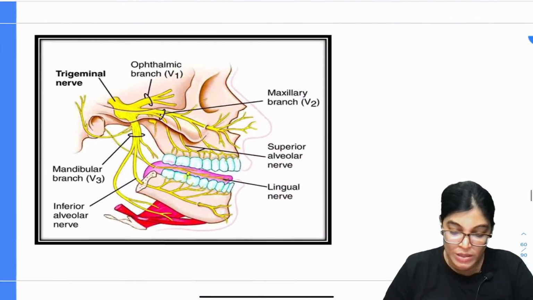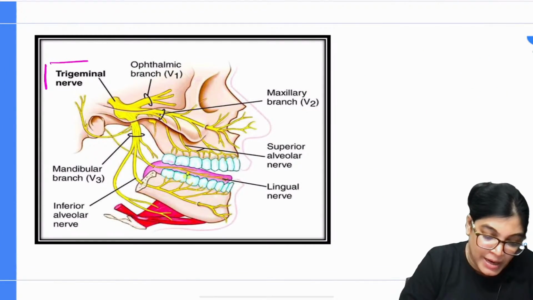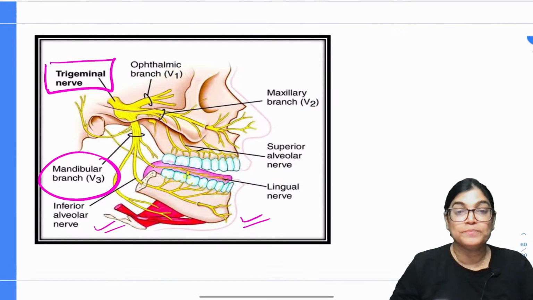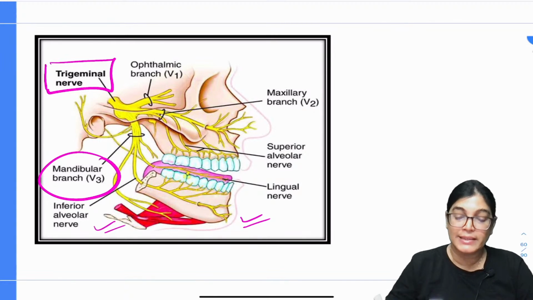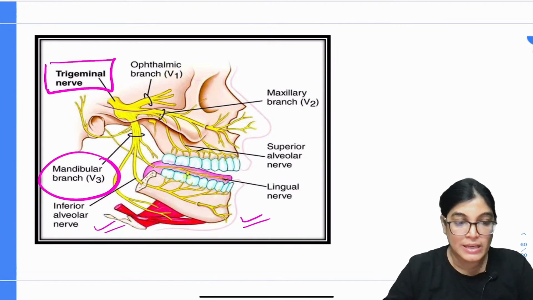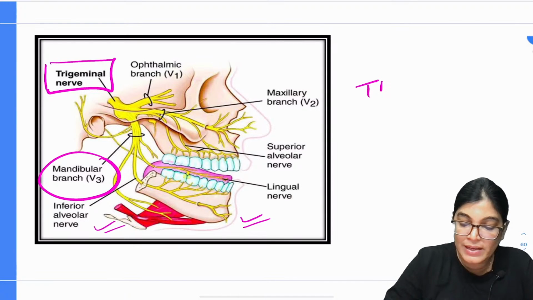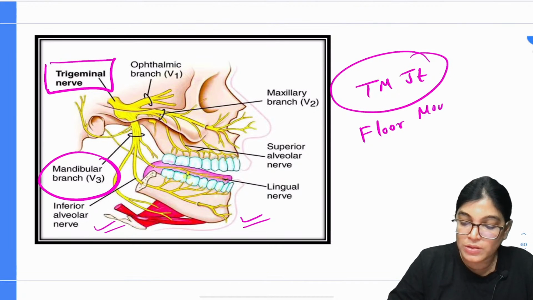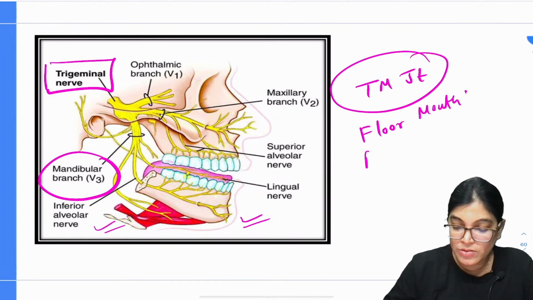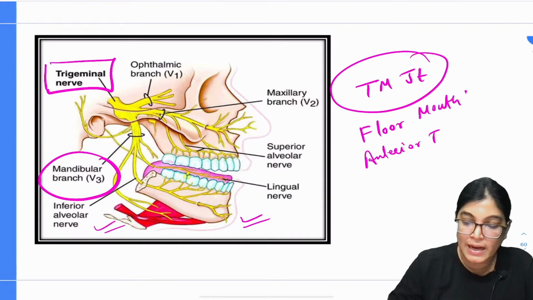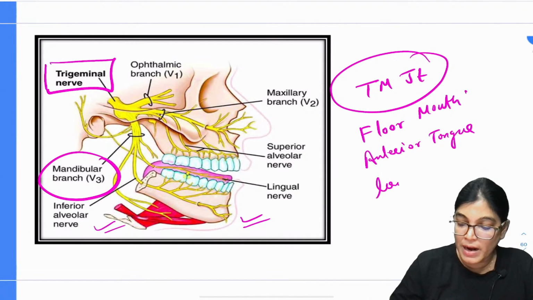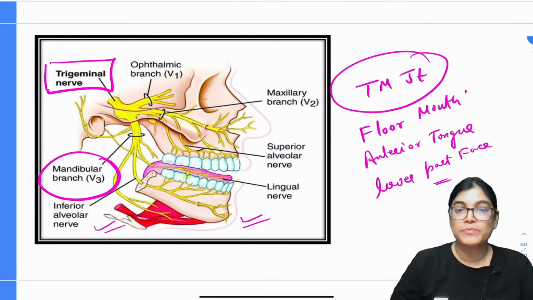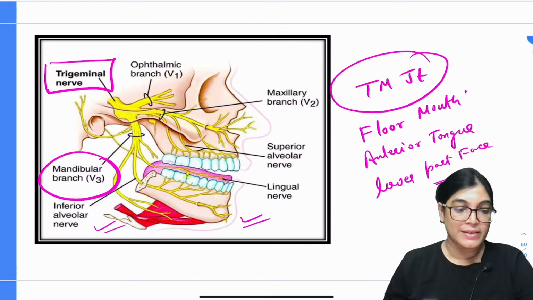So see here, in this diagram, this is the trigeminal nerve, and you can see the mandibular division of the trigeminal nerve is innervating the lower aspect of the mandible and the area around the TM joint. The mandibular nerve gives innervation to the TM joint, the floor of the mouth, the anterior tongue and the lower part of the face. So there can be transmission of referred pain in this case via the trigeminal nerve.